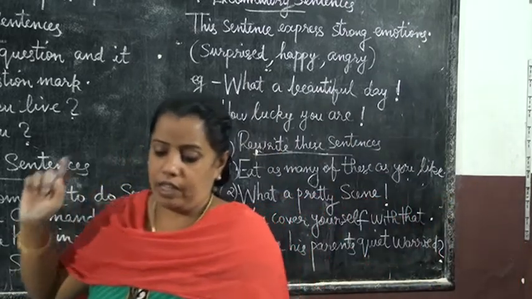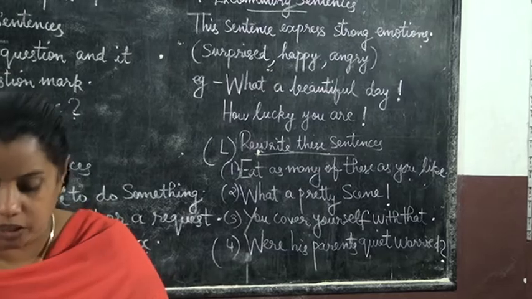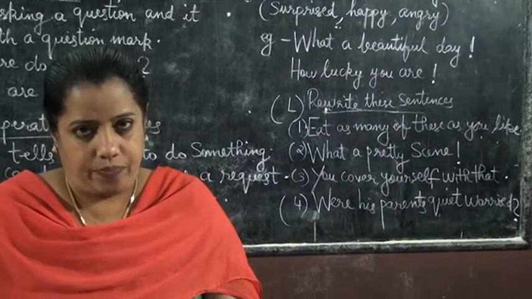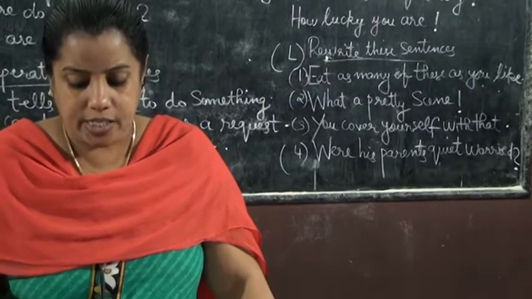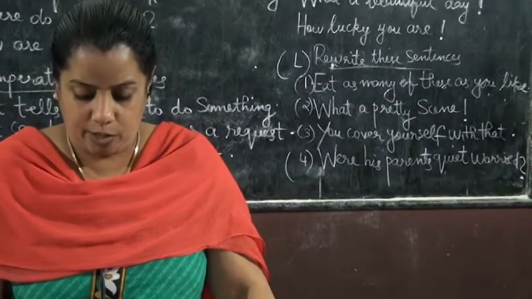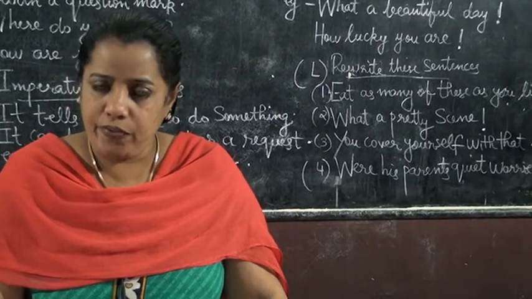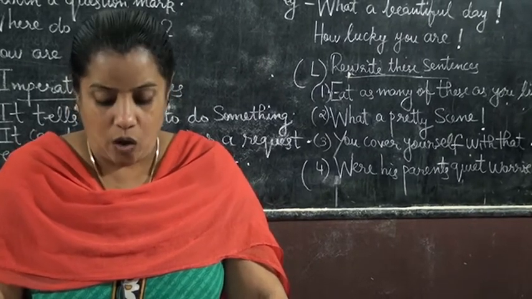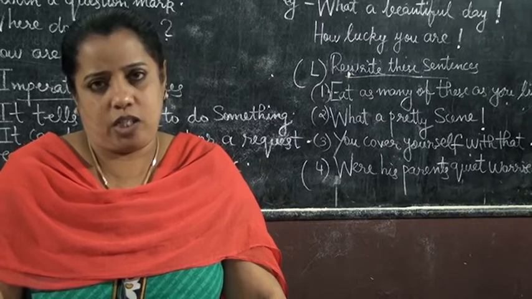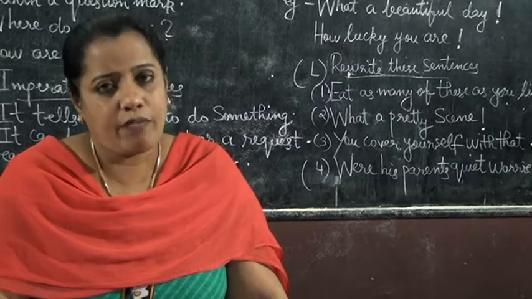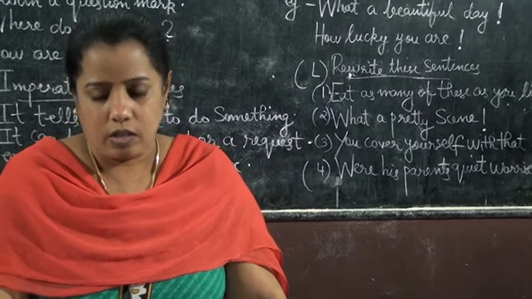Now listen children. That is page number 13, worksheet J. Read these sentences. Write S for statements, Q for questions, I for imperatives or E for exclamations. So that exercise you have to do in your textbook.